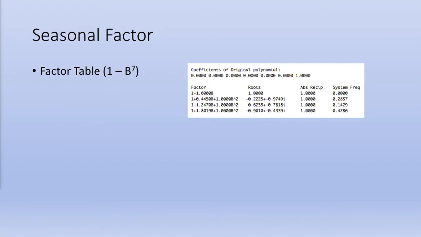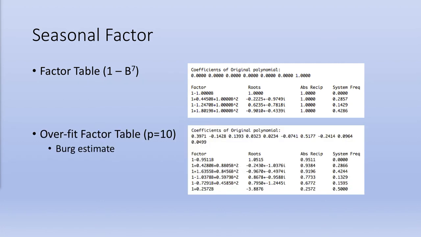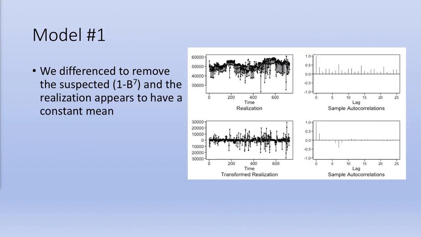Since we suspected weekly seasonality, we generated a pure (1-B^7) factor table and then overfit a factor table with p equals 10. As shown here, the 1-B factor was the strongest. The second factor was relatively strong and a good match, but this factor was particularly far from the unit circle. The last one was a bit suspect as well. However, given the evidence, it made sense to model this as a weekly seasonal model.